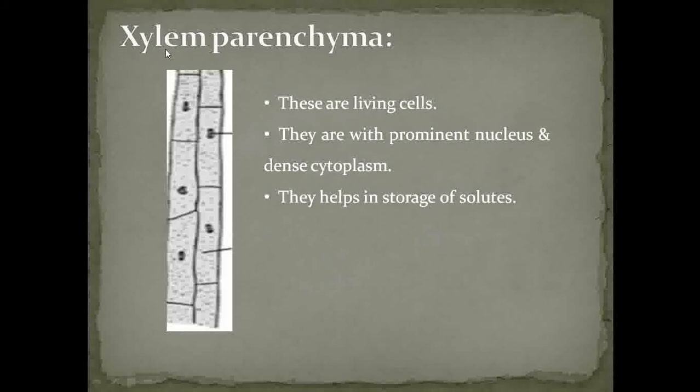See that this is the first element of xylem, called xylem parenchyma. If we observe the structure of xylem parenchyma, the cells are square shaped. They show the presence of nucleus and cytoplasm. That's why it is living in nature. And the xylem parenchyma performs the function of storage of solutes.